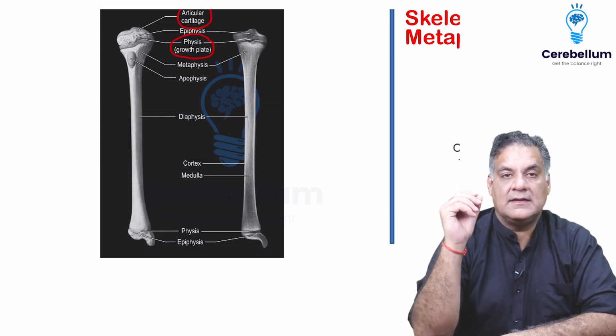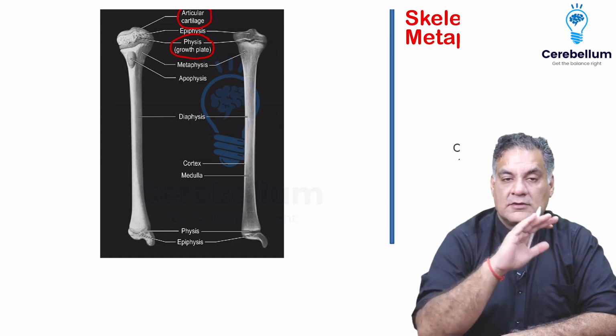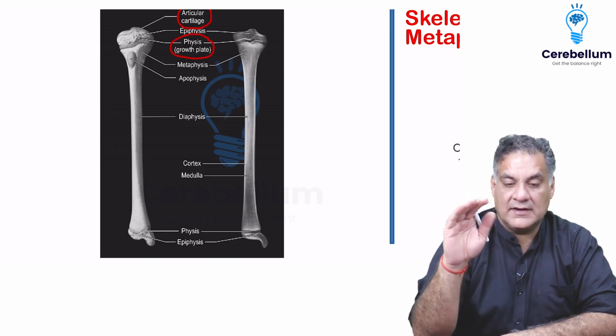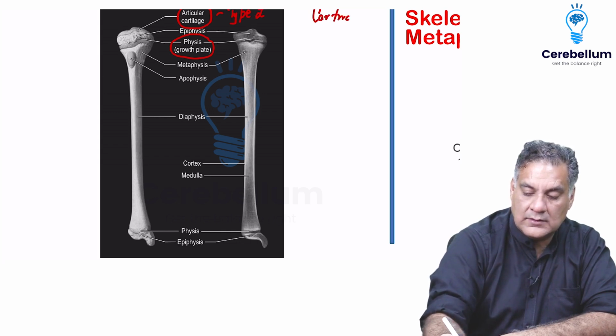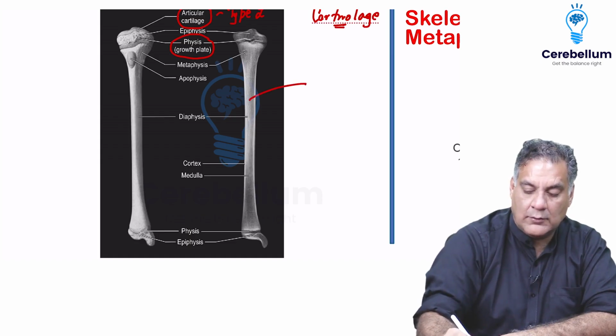If you look at the bone on the top, it has a cartilage covering, and cartilage has type 2 collagen, and our bone has type 1 collagen.